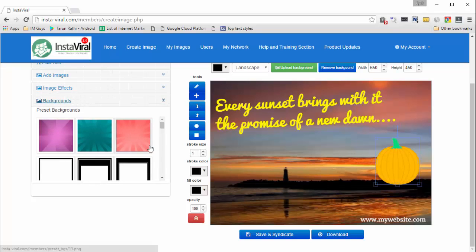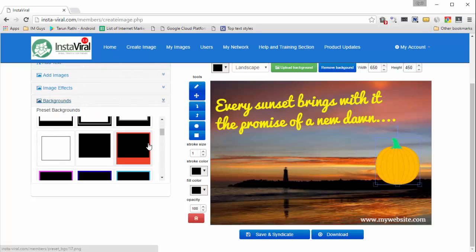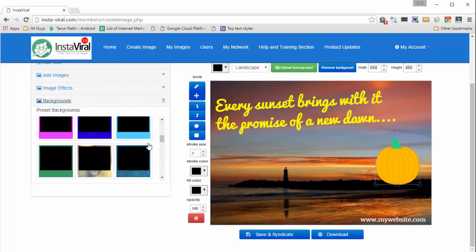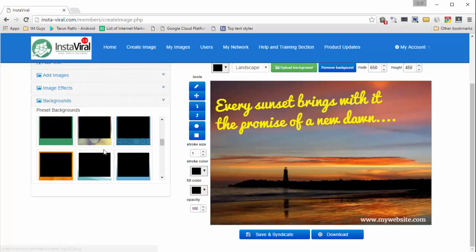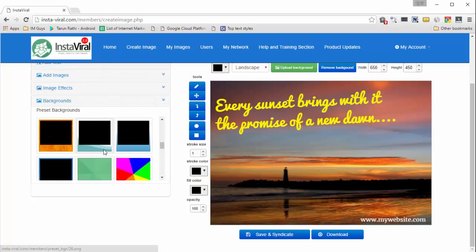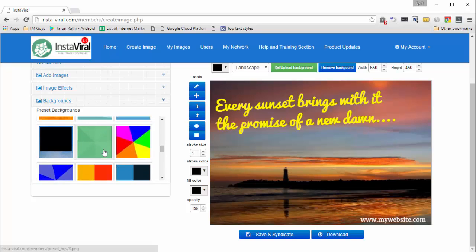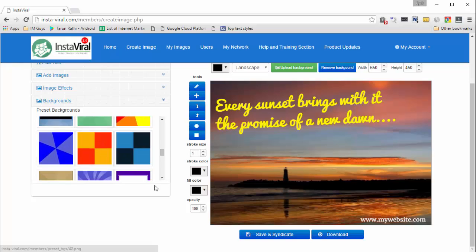And finally, you can select from a number of available backgrounds. So if you didn't start with a background like I did, you can select from the backgrounds that we have available, put in your quotations, put in your composite images, and create a very, very attractive quotes image, or in fact any kind of image with Instaviral. And finally, when you're done, you can either download this image to your computer. Maybe if you want to distribute it through other means, you can download it.